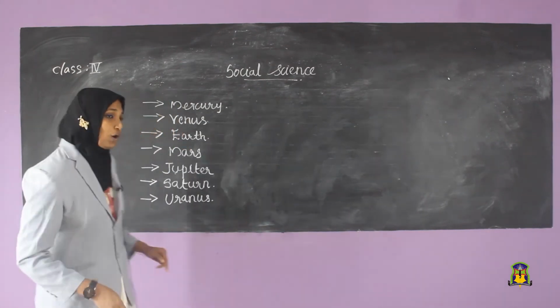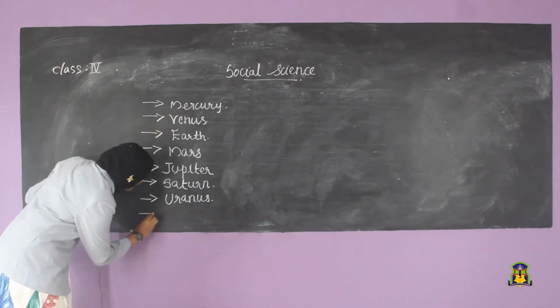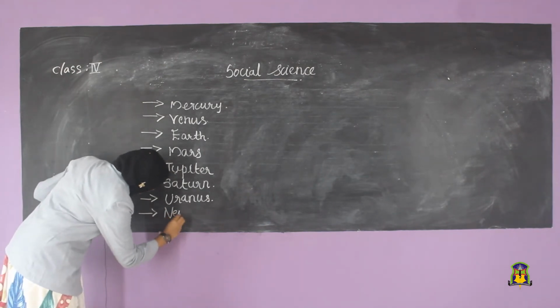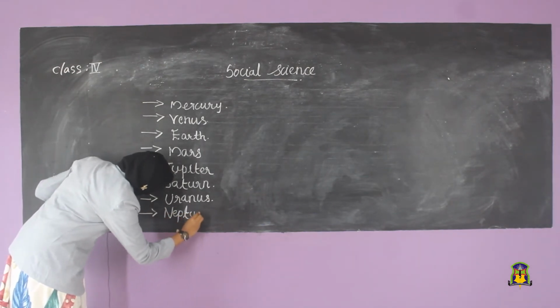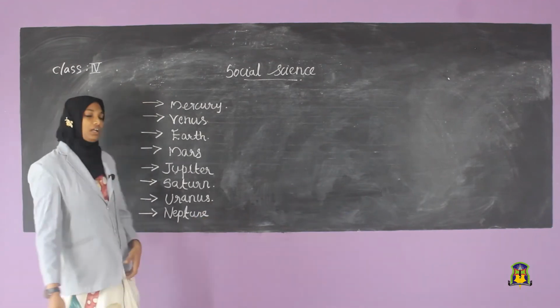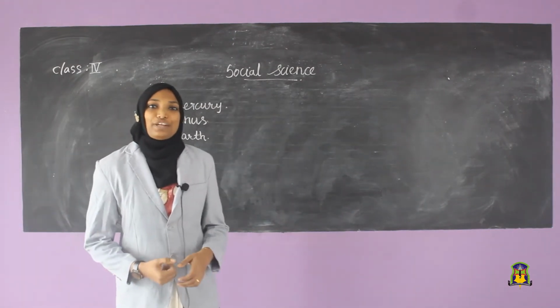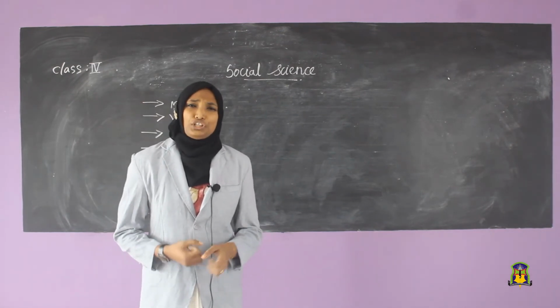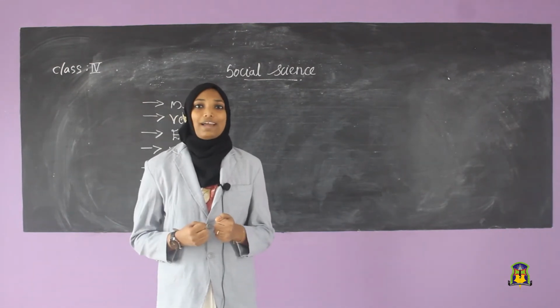Next we are going to discuss the last planet, that is Neptune. What is the speciality of Neptune? Do you know about that? Neptune is called the coldest planet. Why is it like that?